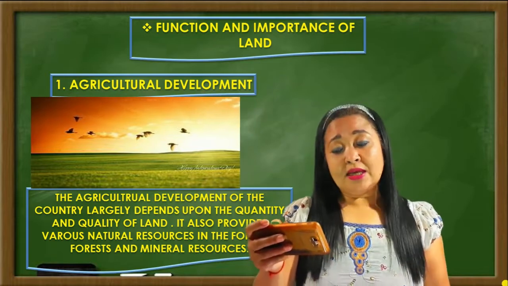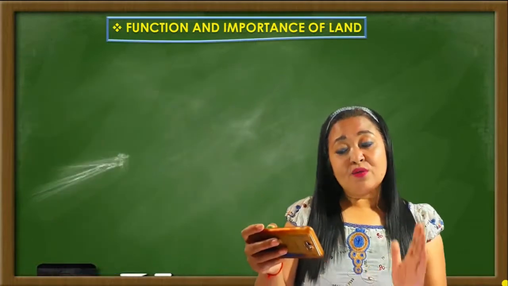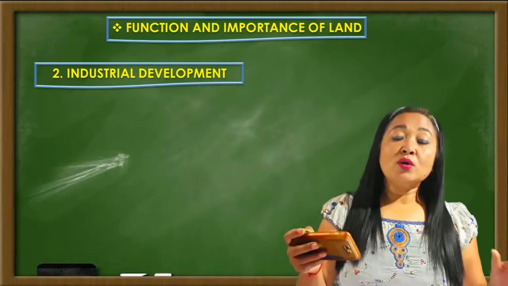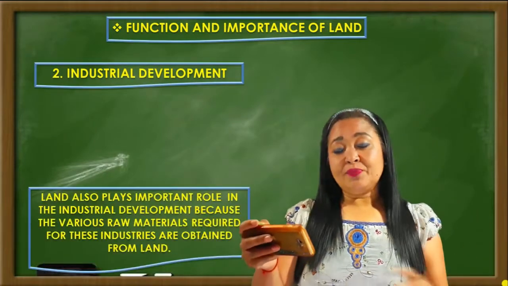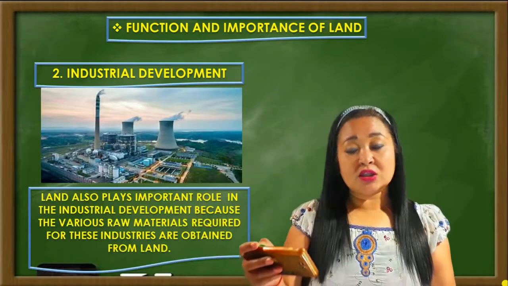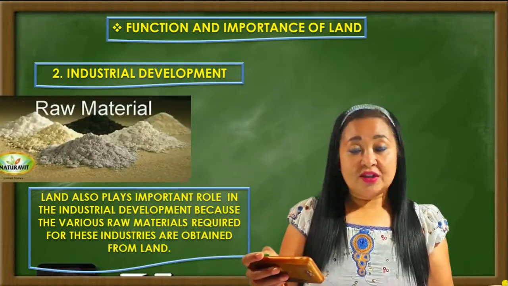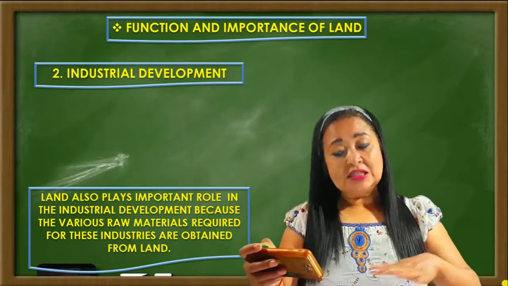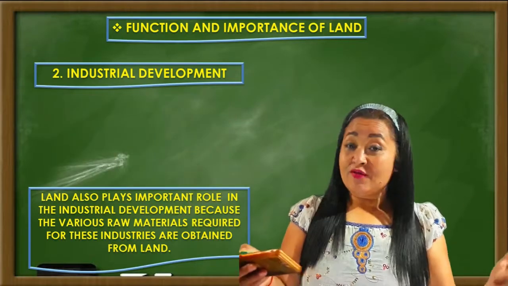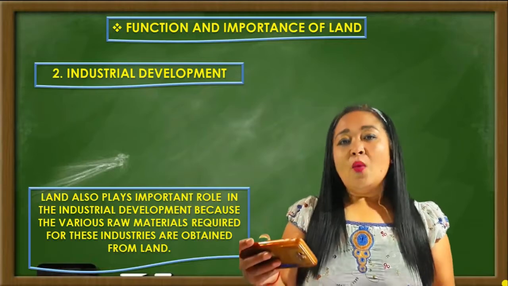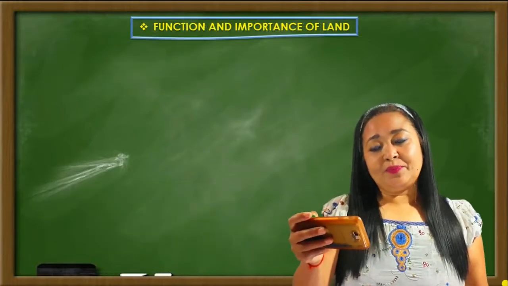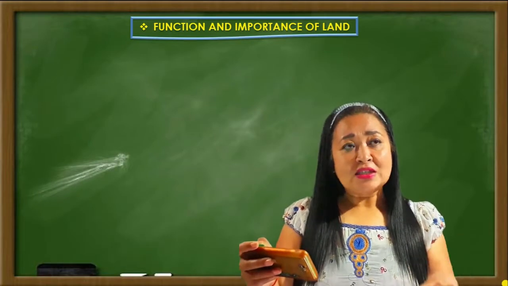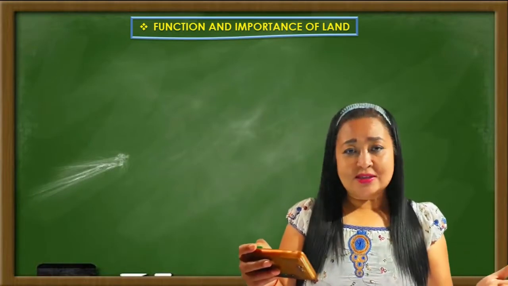Now we'll see the importance of land in terms of industrial development. That's point number 2. Land also plays a very important role in industrial development, because the various kinds of raw material that we require in industries are obtained from where? From land. The next point is, how does land help in the development of means of transport and communication? Let's find out.